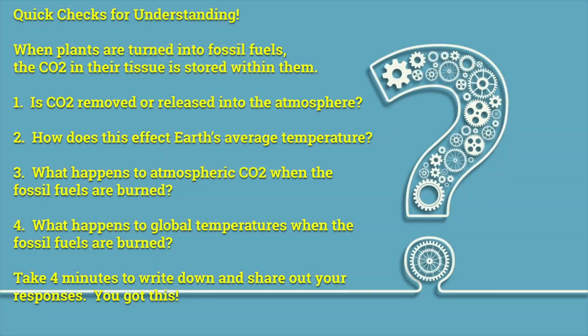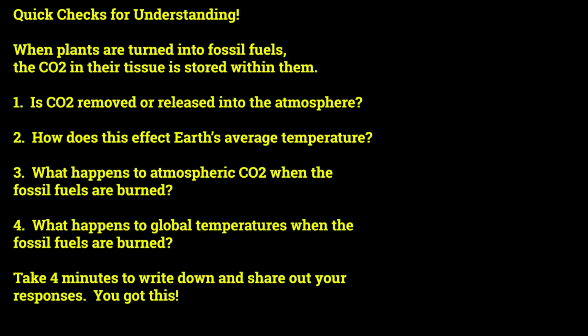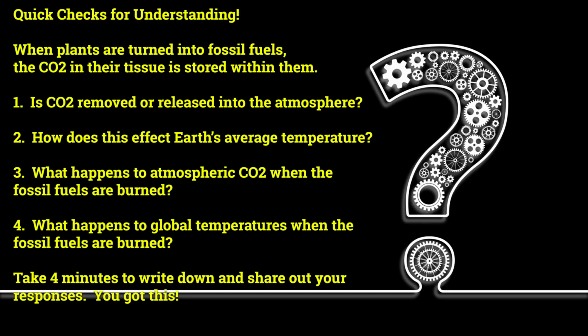When plants are turned into fossil fuels, the carbon dioxide in their tissue is stored within them. Is carbon dioxide removed or released into the atmosphere when this occurs? How does this affect Earth's average temperature? What happens to atmospheric carbon dioxide when the fossil fuels are burned? What happens to global temperatures when the fossil fuels are burned? Take 4 minutes to write down and share out your responses. You got this.